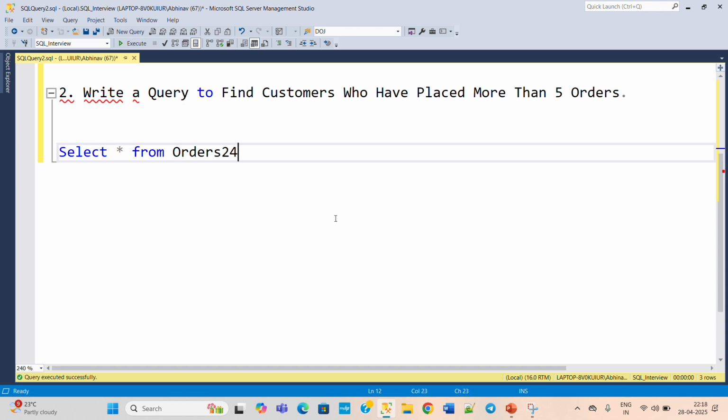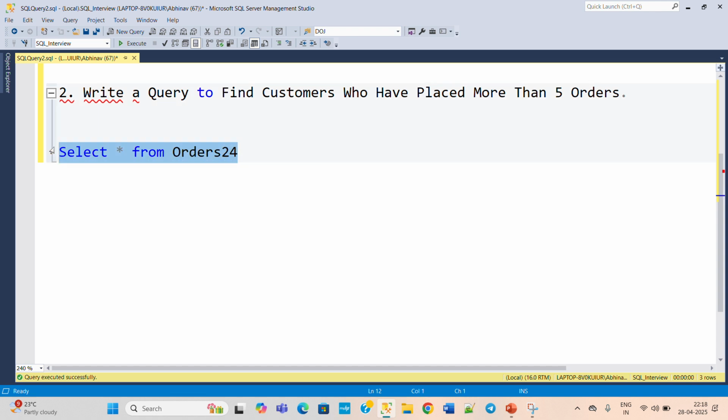In query-based questions, you need to understand the question first. If you understand the question, then it will be very easy, and you know how to write the SQL. You can write the SQL by any method and resolve that question. So understanding the question is the first priority.